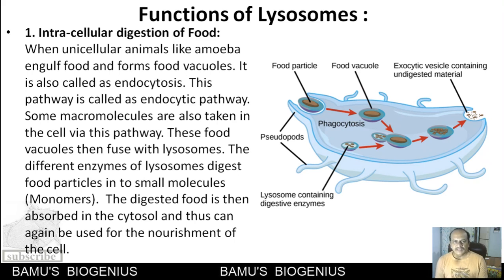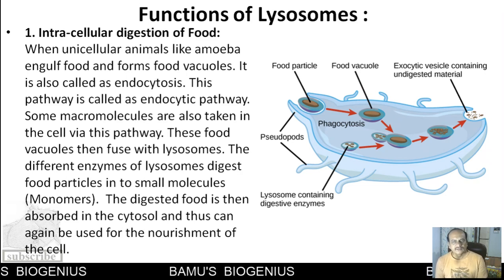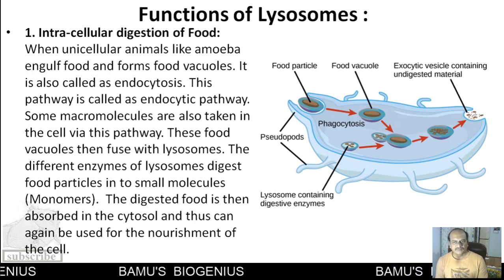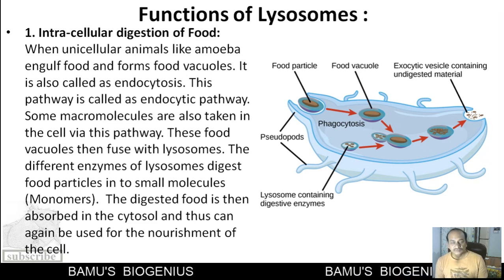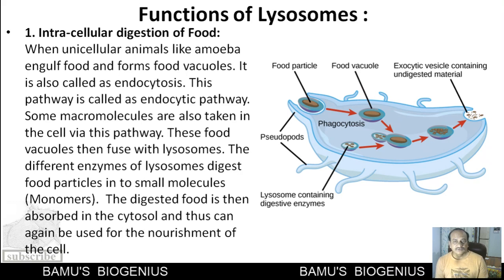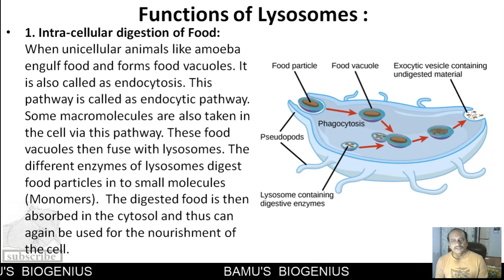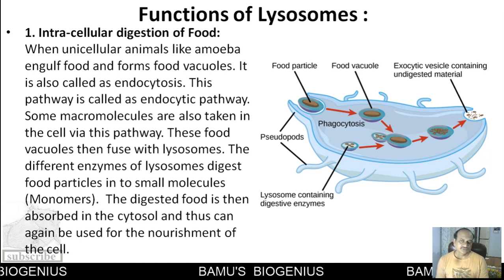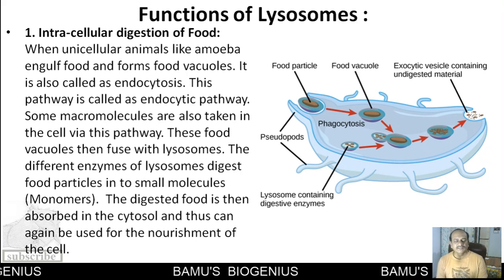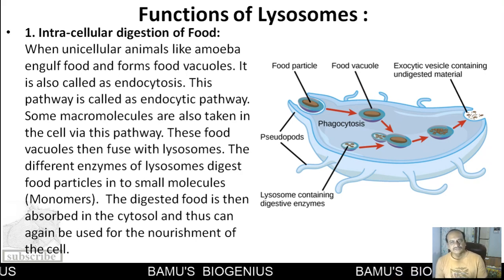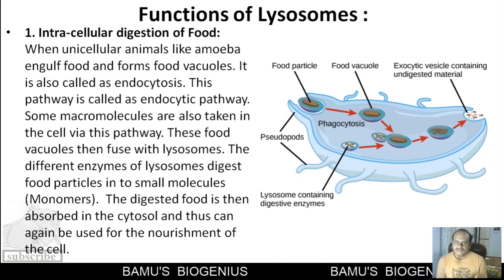Now, the different types of lysosomal enzymes act upon this food vacuole and convert the macromolecules into monomers, and these monomers are absorbed by the cytosol. The monomers that are formed are transferred to the cytosol with the help of a transport protein molecule, or they simply diffuse out of the lysosomes, and whatever residual, undigested material remains is thrown out of the cell.